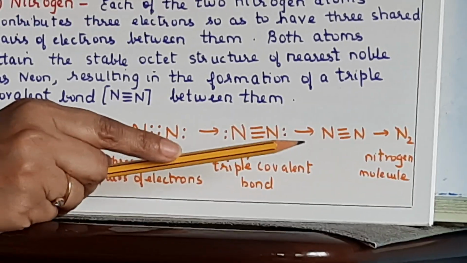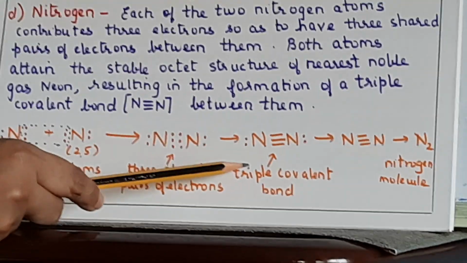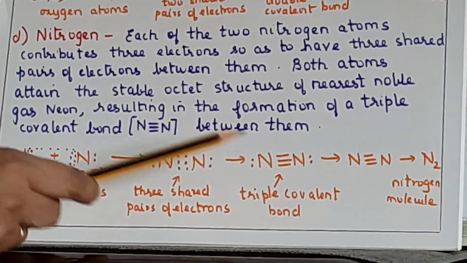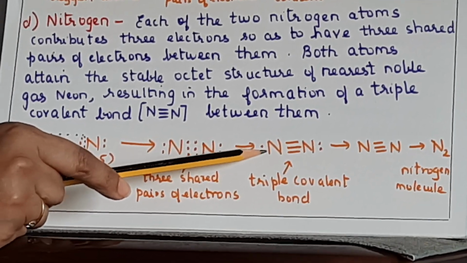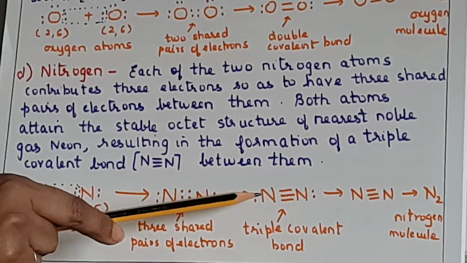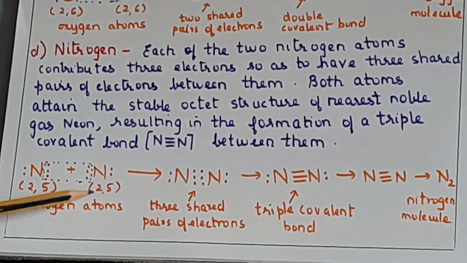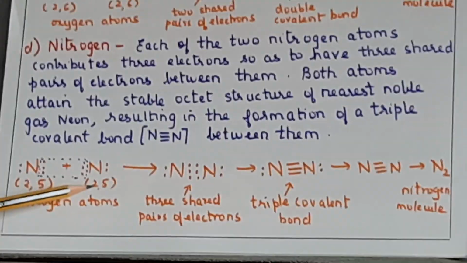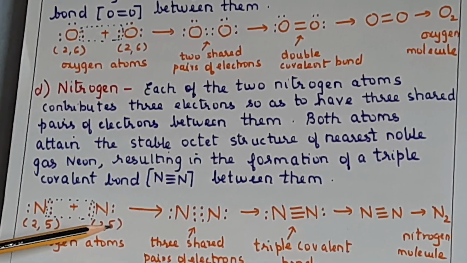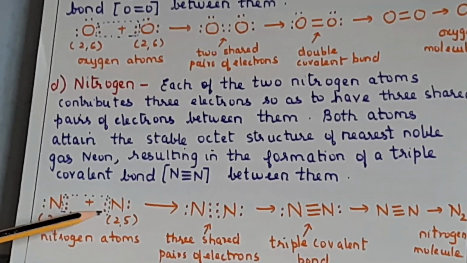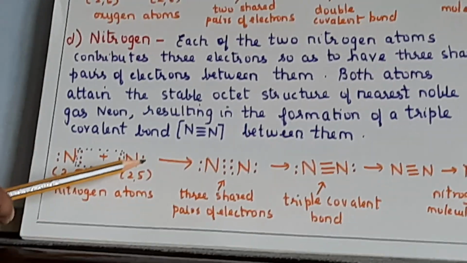Sometimes they ask a question like, in the nitrogen molecule how many electrons are not involved in bonding, per atom. So which are the ones not involved in bonding? 2 electrons per atom. Depending upon the option, it is 2 electrons not involved in bonding, because in total there are 5 valence electrons. The 2 present in the first shell are not concerned. These 5 are the ones we are concerned with. Out of 5, 3 are involved in the bonding. So how many remaining? Naturally 2. So 2 electrons are not involved in bonding.